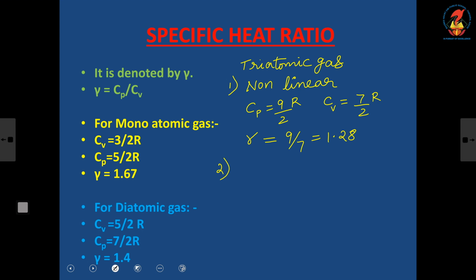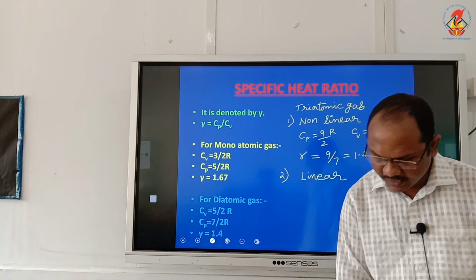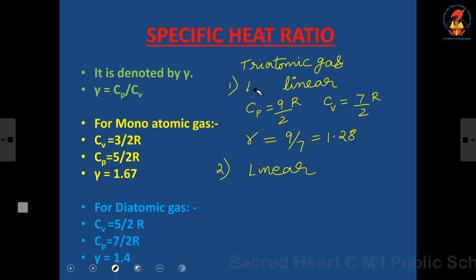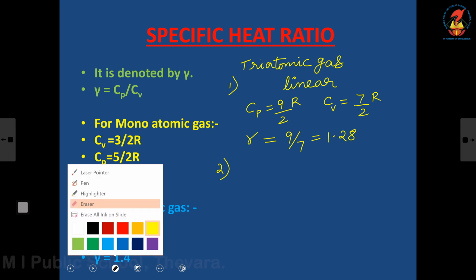Now, the second thing is linear triatomic gas. The value I gave before is for non-linear, and now we are writing linear.